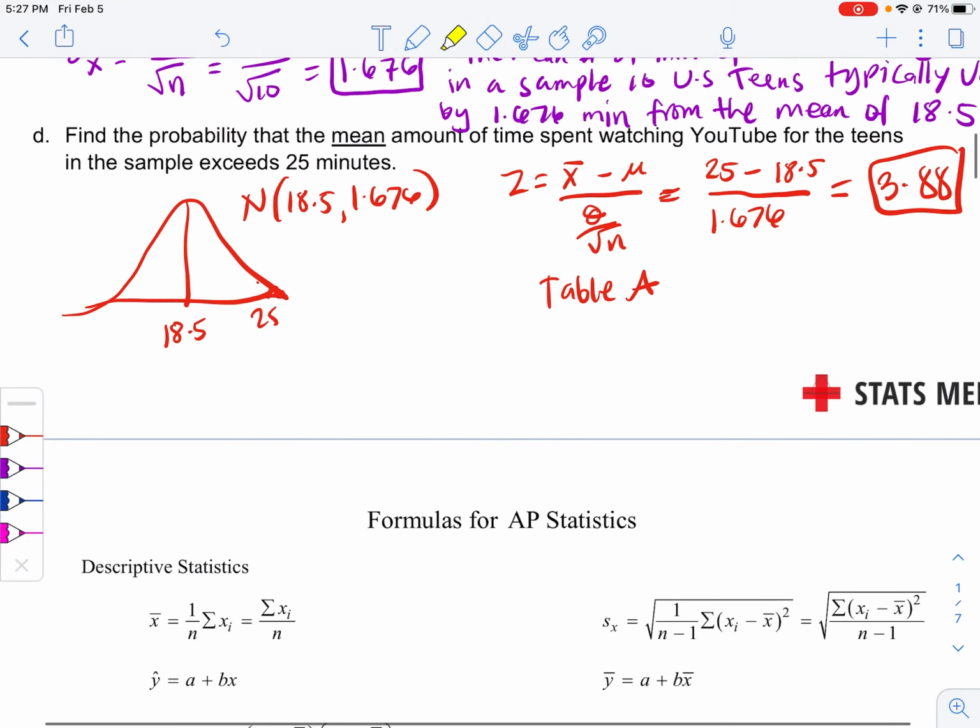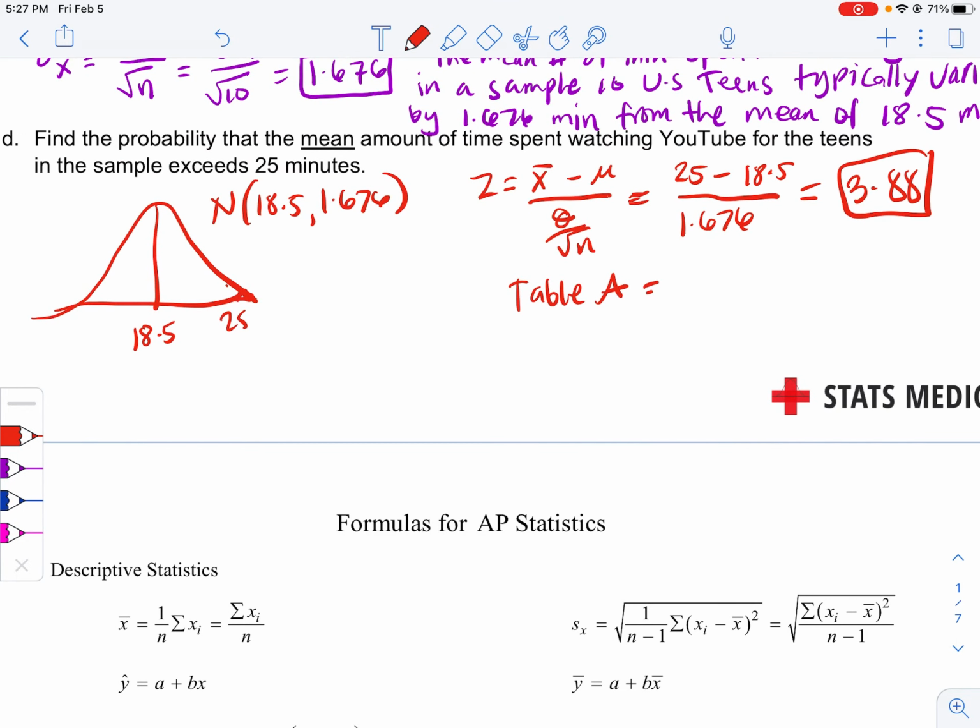Okay, so let's see what we're going to do here. Let's go back. In table A, I would have to do 1 minus, because I wanted the right side, 0.9998. I want to make sure that I got the same amount of 9s. And 1 minus that would be 0.0002.